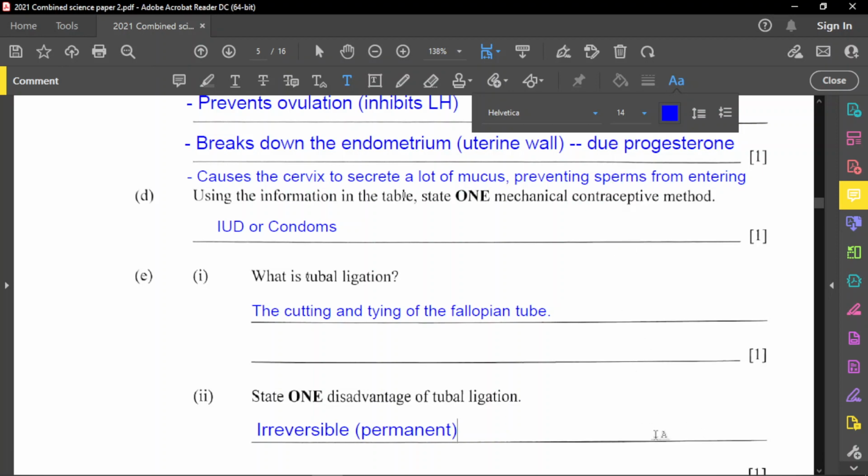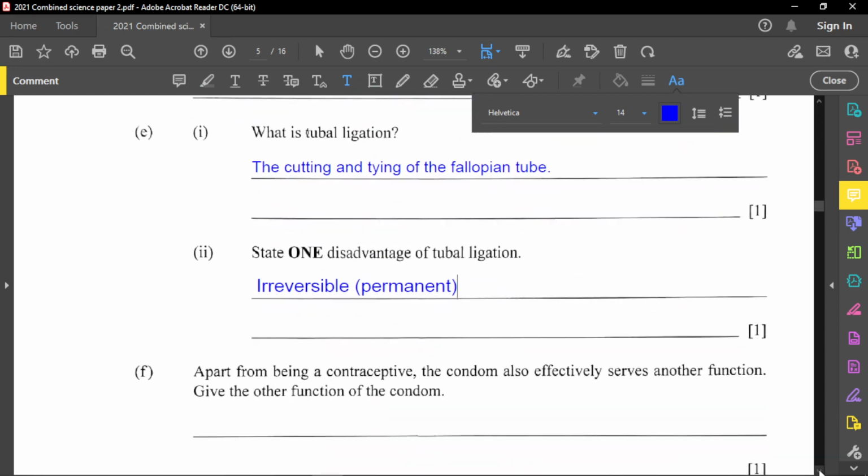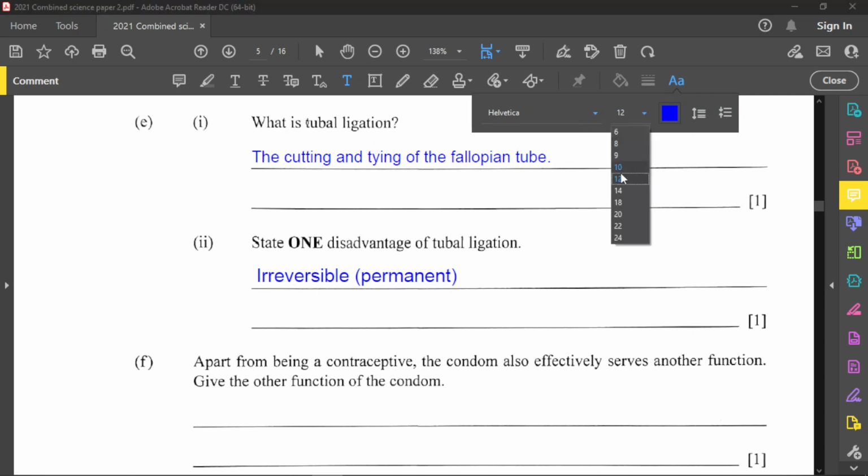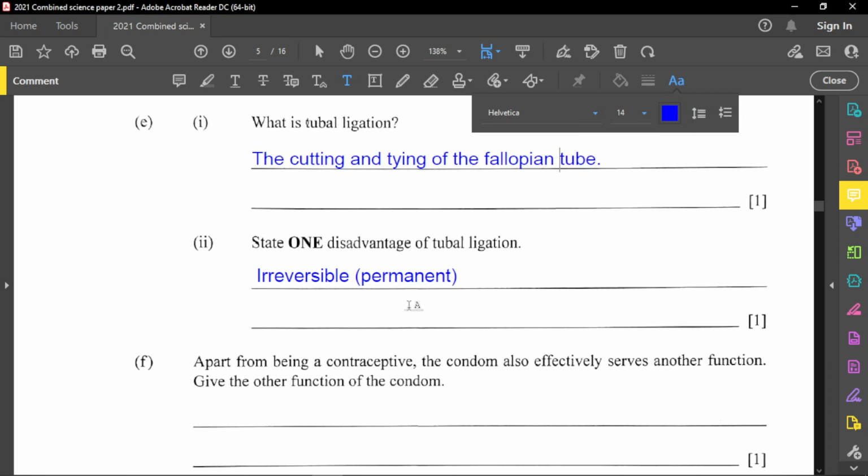So that is the reason for the disadvantage there for tubal ligation. Again, simple, because if the female decides to say, listen, I want to get pregnant, I want a child now, then it's going to be a little bit difficult, right? So for part F, let's go on to part F.